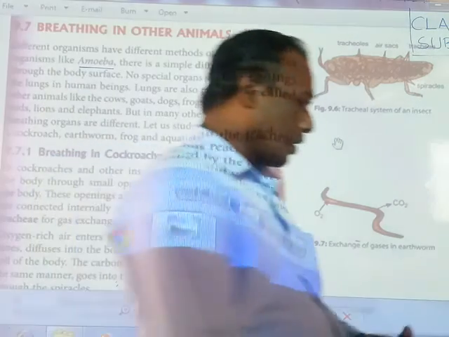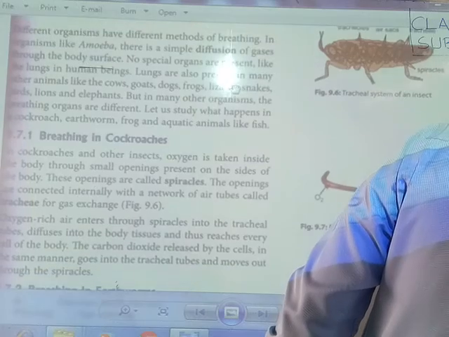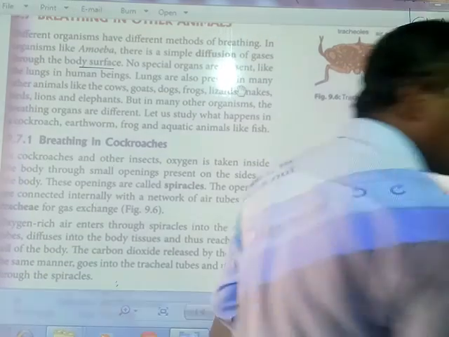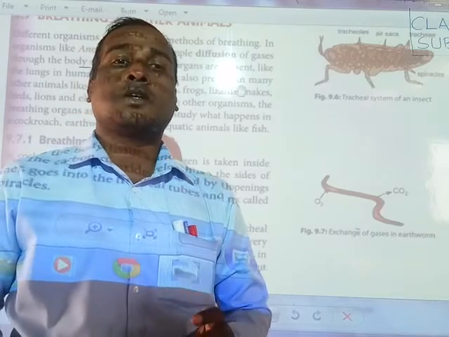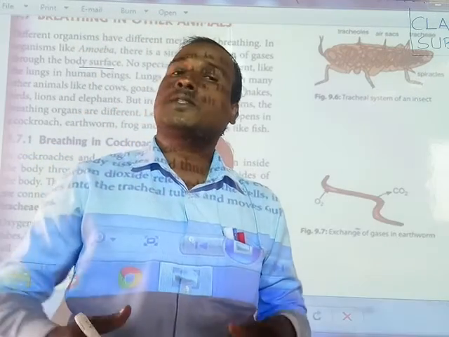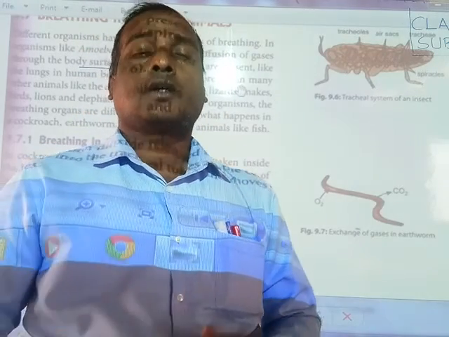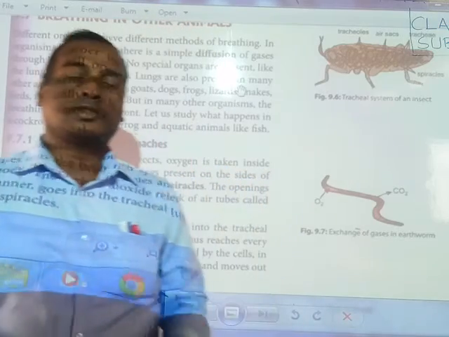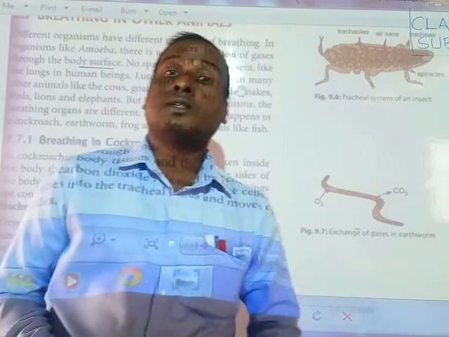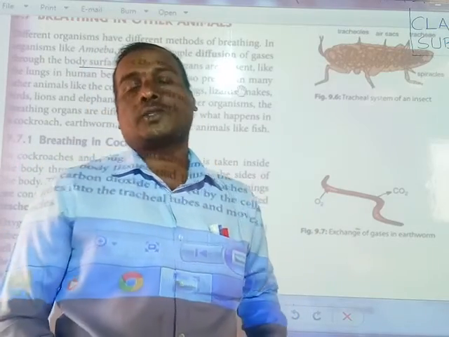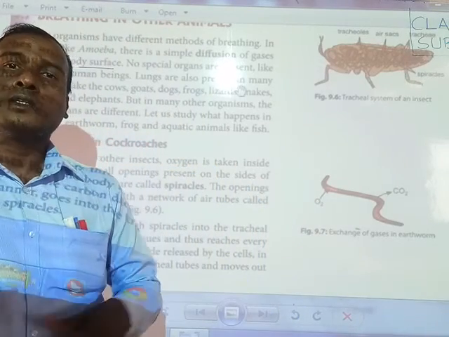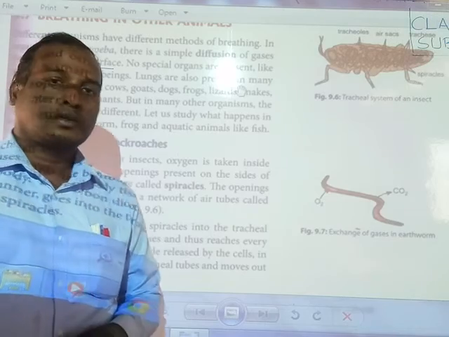How does an organism like amoeba breathe? The system is called diffusion. Oxygen gas diffuses through the body surface of the amoeba, and then it gets energy for the cell.